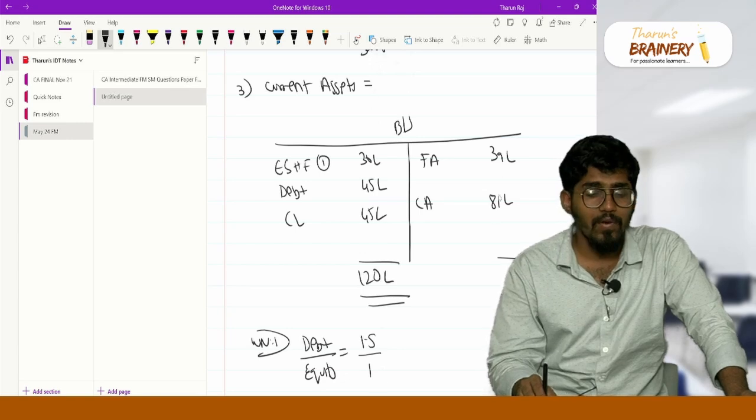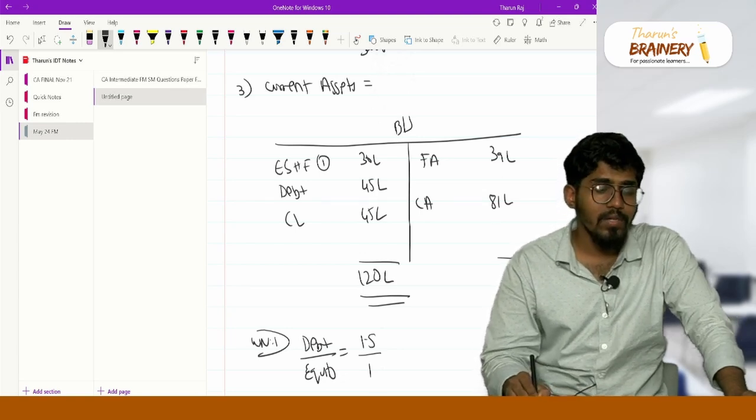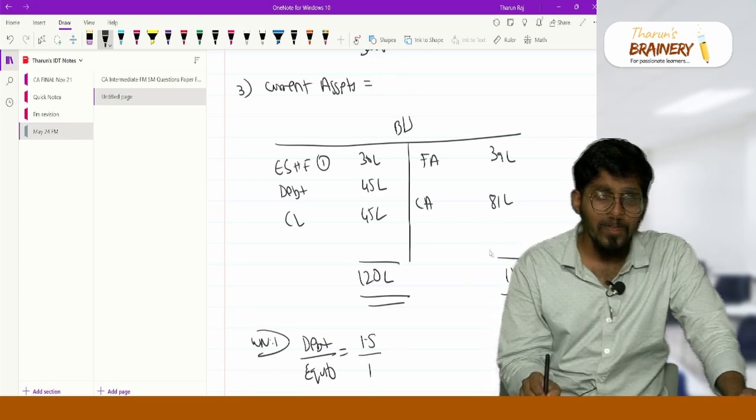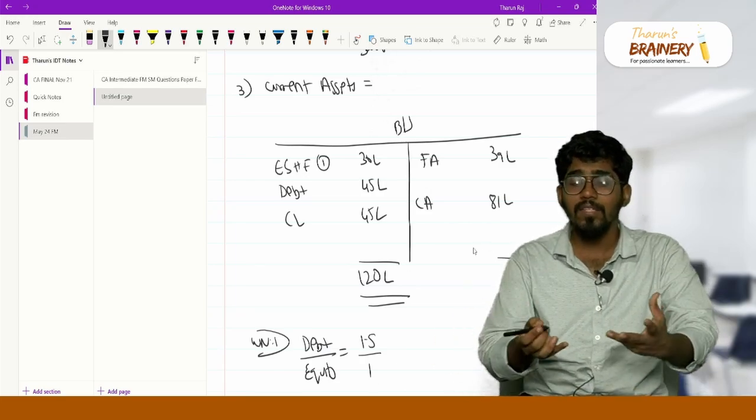Okay, 80 plus 40, which is nothing but 120. So 39 plus 81 is equal to 120 lakhs. Sir, why is it matching? Take the value that matches. Only after matching we got the values.